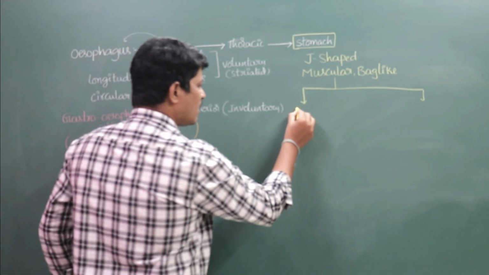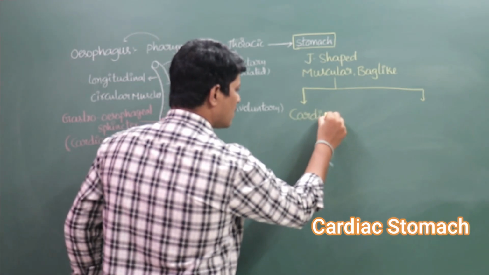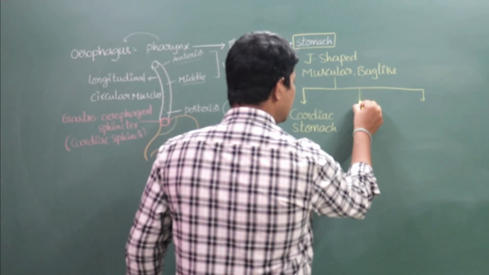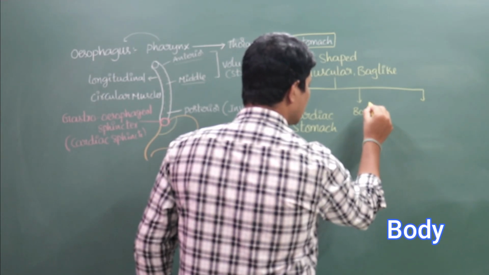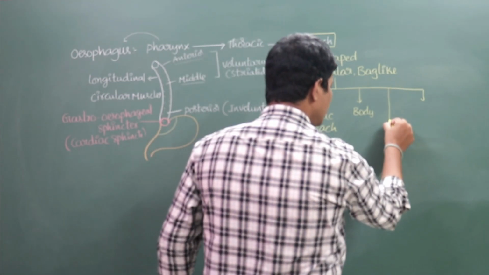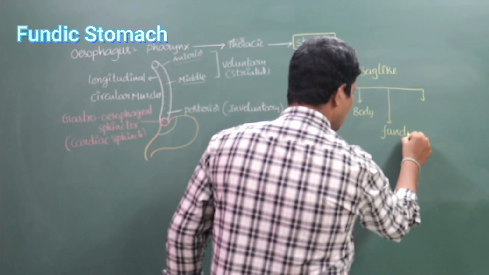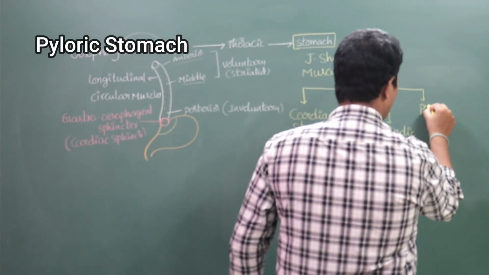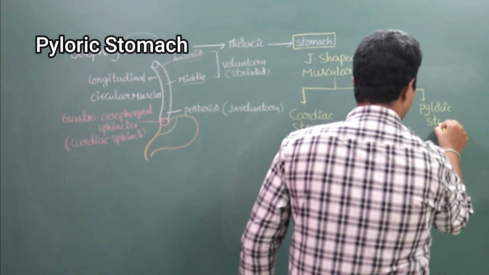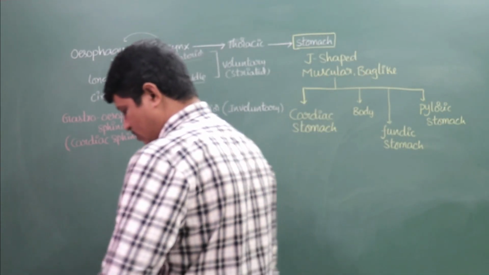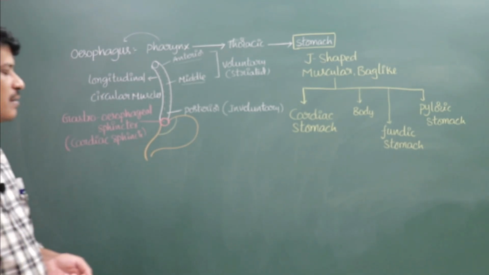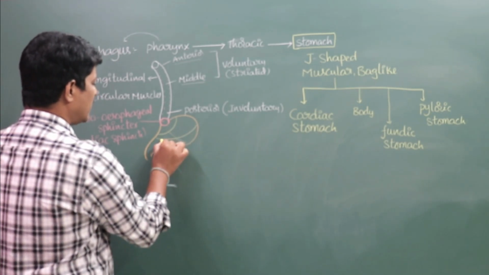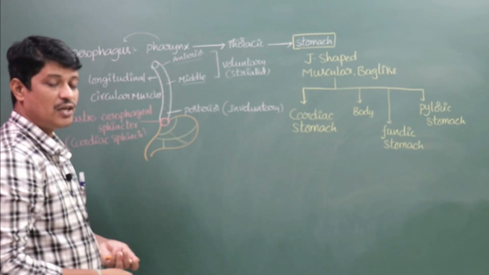The first one is the cardiac stomach, the second one, the largest part of the stomach, is known as the body, the third one is the fundus stomach, and the last one is the pyloric stomach.